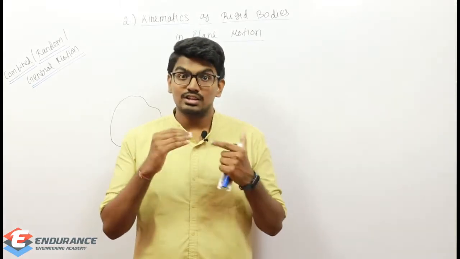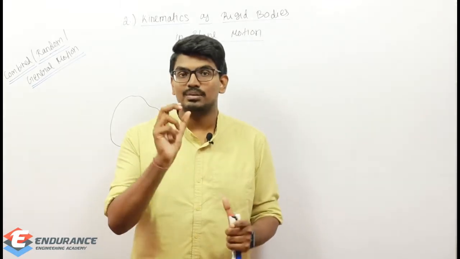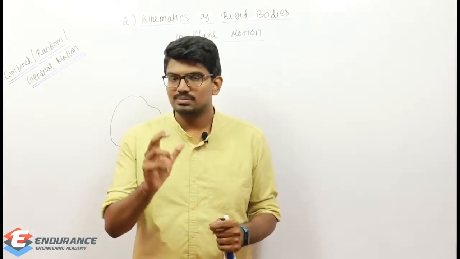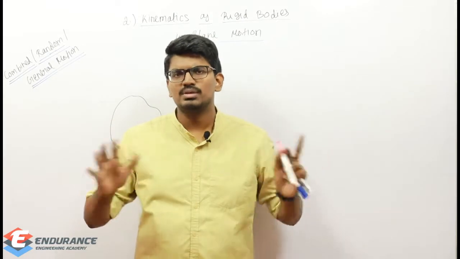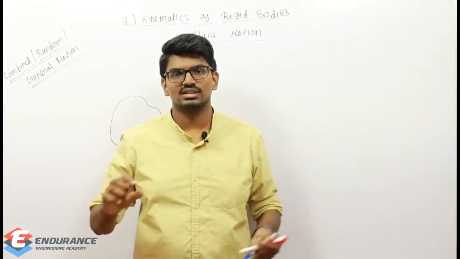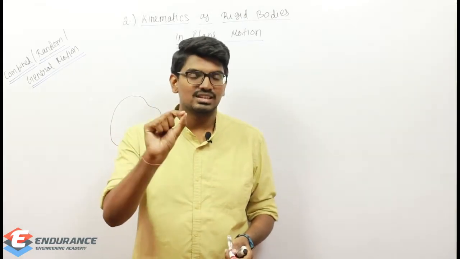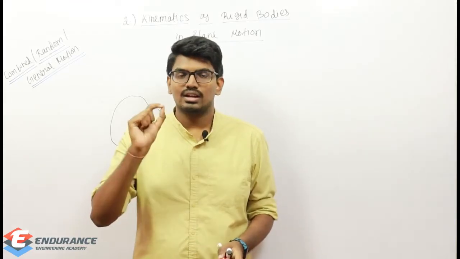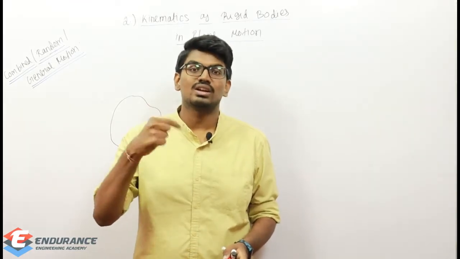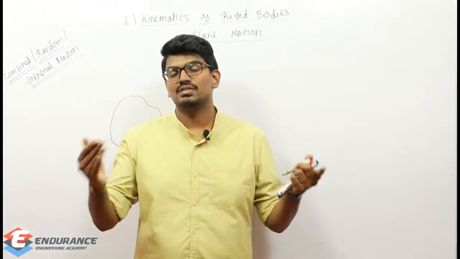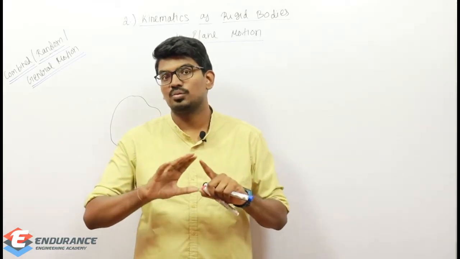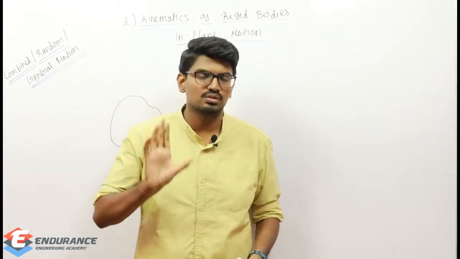In the first chapter we had another assumption, that I am going to treat it as a particle. What does it mean by a particle? Even if the body is very big, it may be a car or a bus or whatever it is, I'm going to treat that as a single point. Under what condition did we assume it? If the range of motion is very high compared with the size of the body.